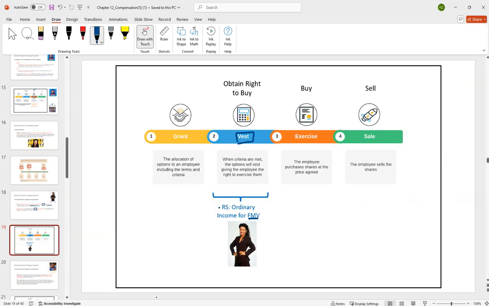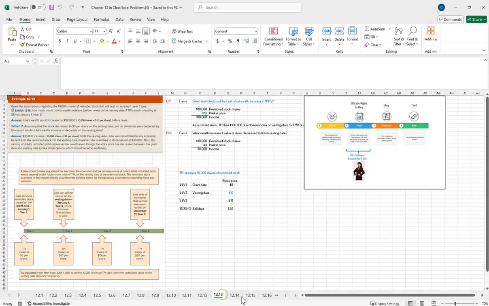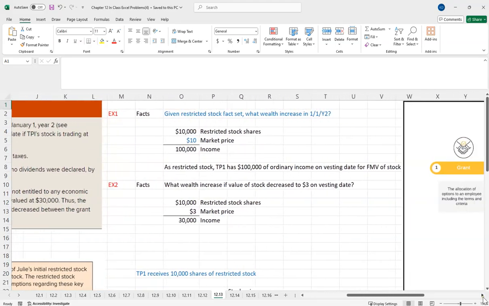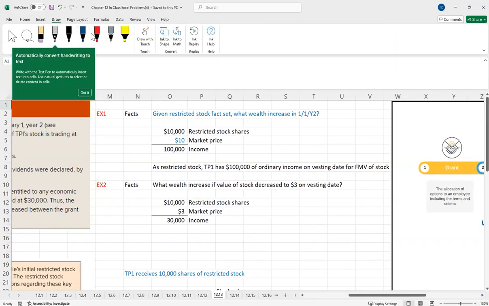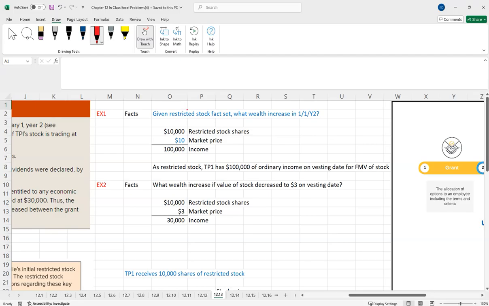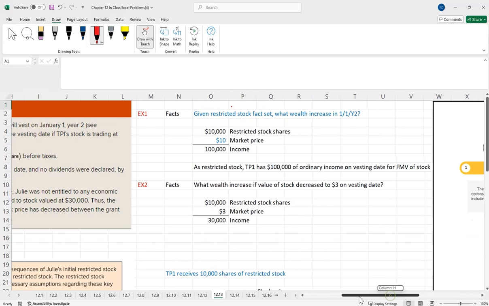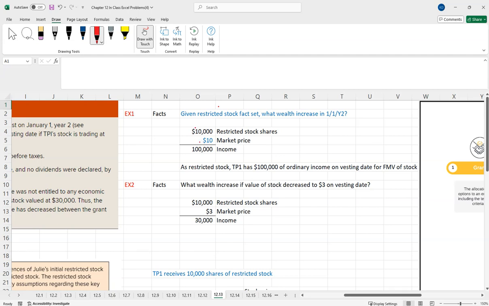So let's look here at 12-13 and 12-14. Okay, they give us some information. They said there's restricted stock. On the vesting date, it's worth $10, so 10,000 shares times $10.